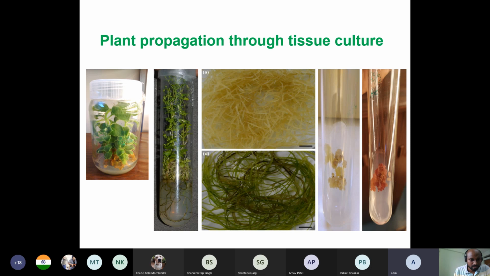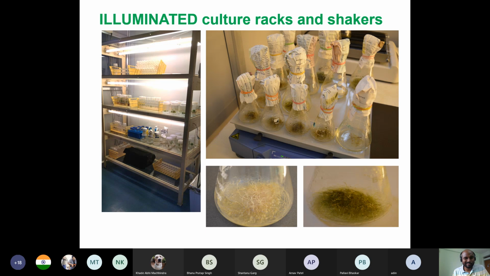But you can show inside the flask. Oh, so those are actually adventitious. Okay, those are adventitious, but fine. Yeah. Get it. Something like this only.